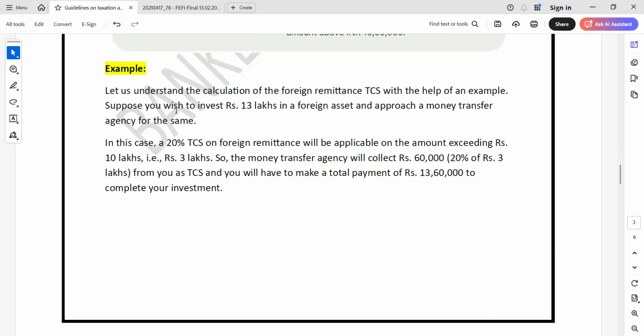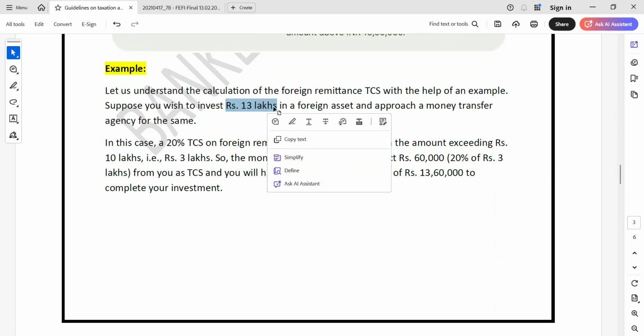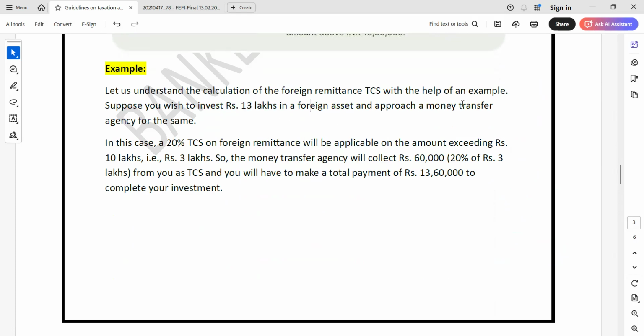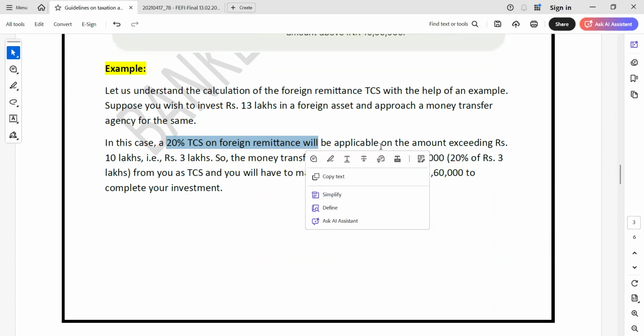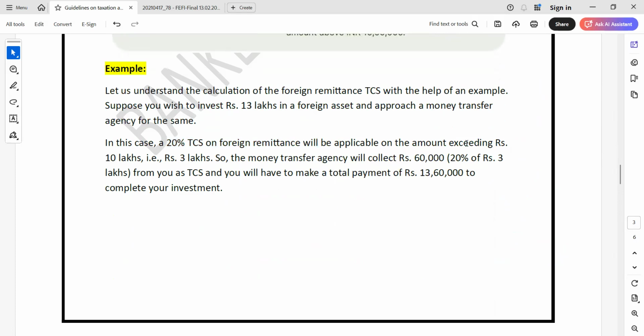Suppose you wish to invest 13 lakh in a foreign asset and approach a money transfer agency for the same. In this case, 20% TCS on foreign remittance will be applicable on the amount exceeding rupees 10 lakh. So that is 3 lakh, the exceeding amount. So the money transfer agency will collect 60,000 extra, 20% of 3 lakh, that is 60,000.